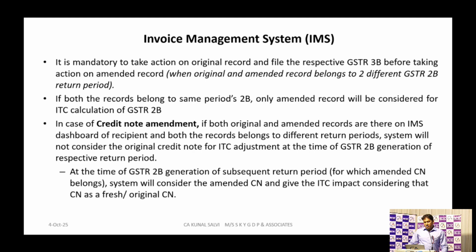In case of credit note amendment, if the original and the amended records are there on the IMS dashboard of the recipient and both records belong to different return periods, the system will not consider the original credit note for ITC adjustment at the time of GSTR 2B of the respective period. So they will auto-flow or transfer the ITC of the amended credit note to the GSTR 2B. They will not take any cognizance of the original credit note.